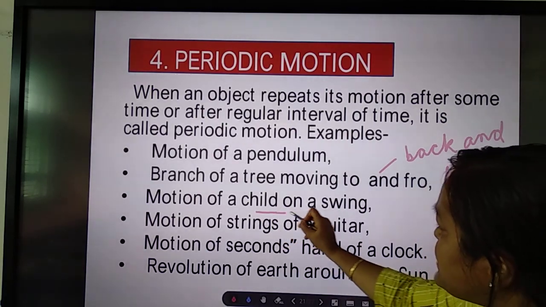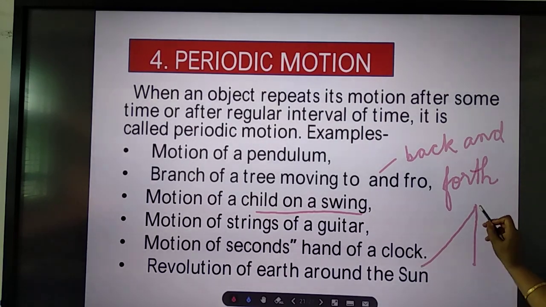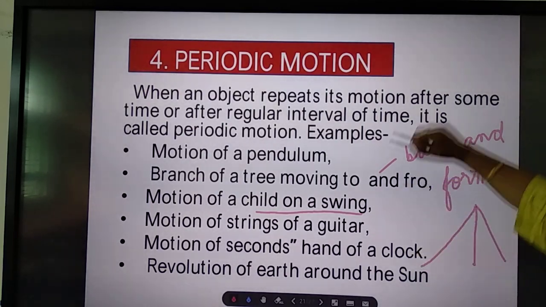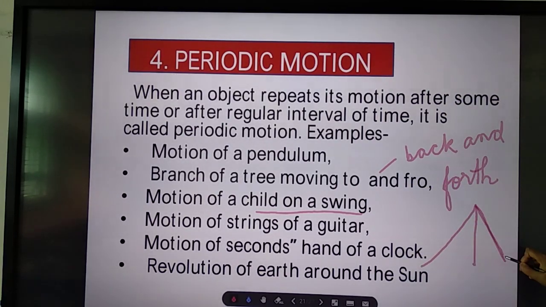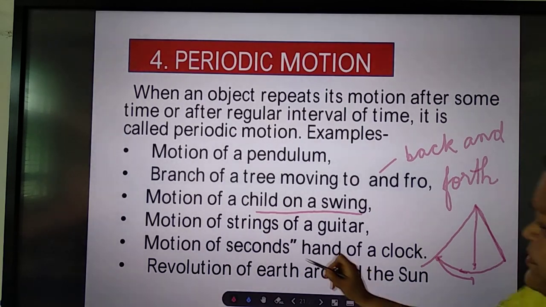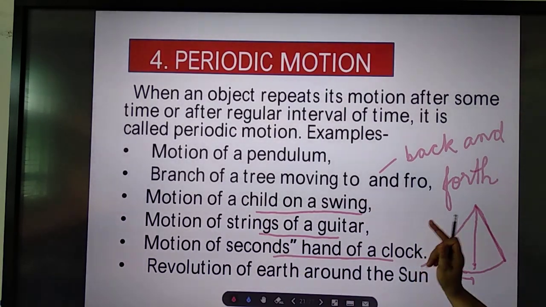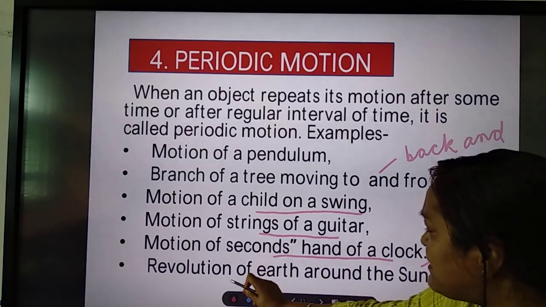Then motion of a child on a swing. All of you have seen the motion of a child on a swing. It moves in this direction. It doesn't move as a whole. It will come till here maximum. Again it will go back, cross this position till here. Again it moves back. Motion of strings of a guitar. Motion of the seconds hand of a clock. It repeats its motion.